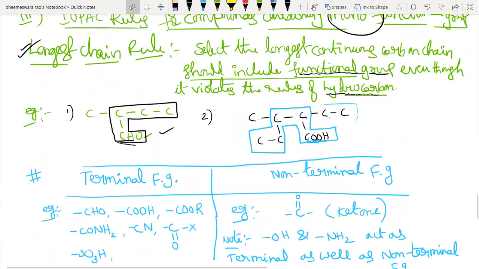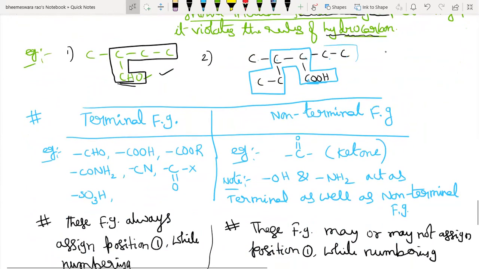I classified the functional groups depending upon their position. What are they? Terminal and non-terminal functional groups. Terminal means they are always located at one end of the parent chain.